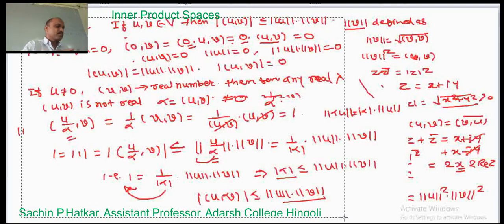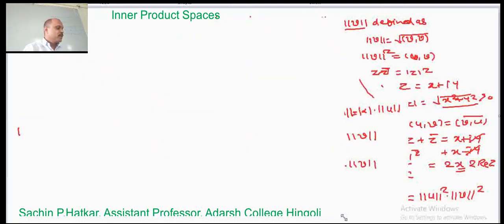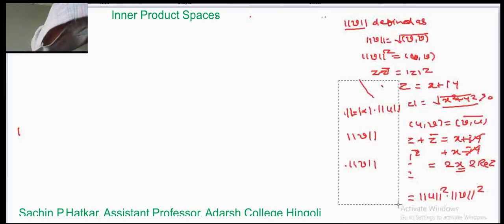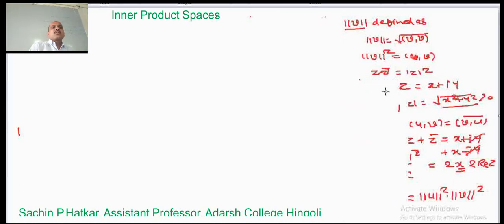Next, we have the definition of orthogonality. We prove a theorem on a very important concept, orthogonality, in inner product spaces. So this is the definition of the norm: the norm of v is the square root of the inner product of v comma v.